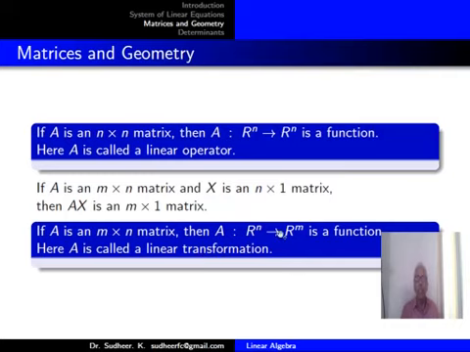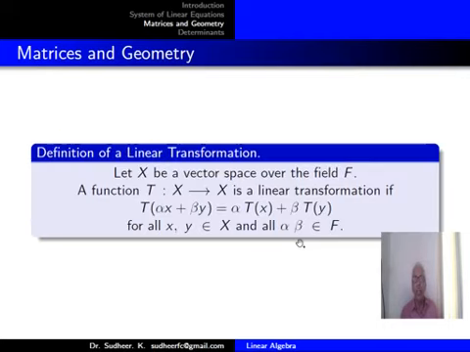If the two vector spaces are different, the usual terminology is linear transformation, and if the two vector spaces are the same, the terminology is an operator. So operator means a linear function from a vector space to the same vector space. Transformation means a linear function from a vector space to another vector space.